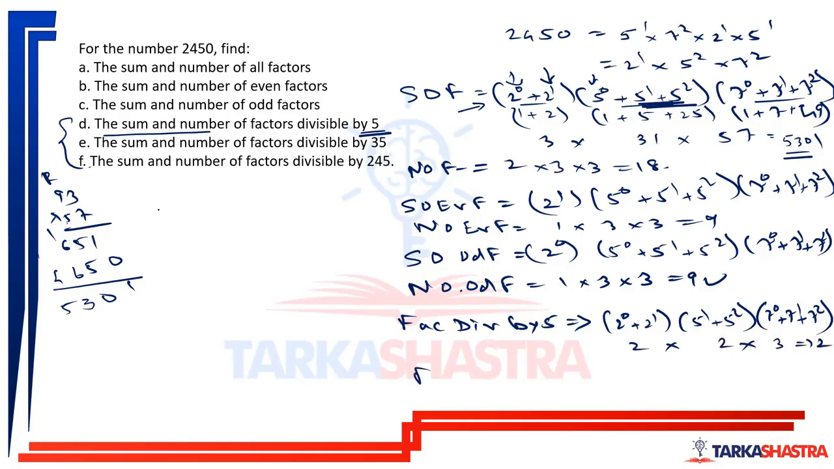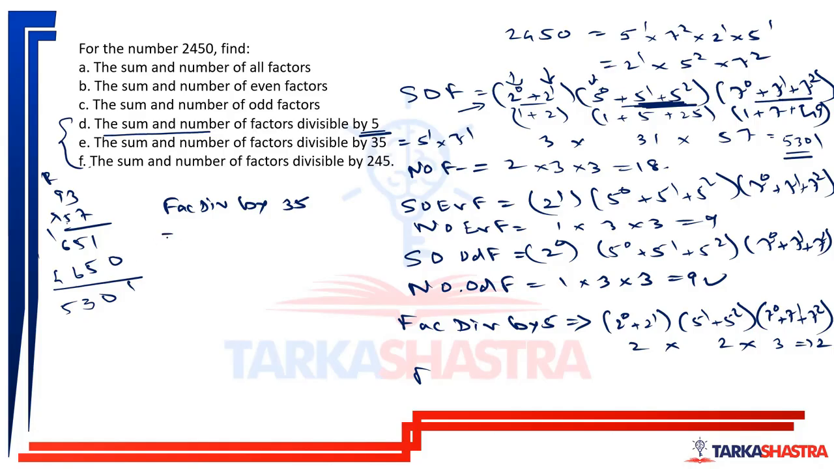Next is factors divisible by 35. 35 is 5 raised to 1 into 7 raised to 1. Yes or no? 35 is 5 into 7. So minimum we need 5 raised to 1 into 7 raised to 1. So we'll have to take 5 raised to 1, 5 raised to 2 will do, 7 raised to 1 and 7 raised to 2 will also do.